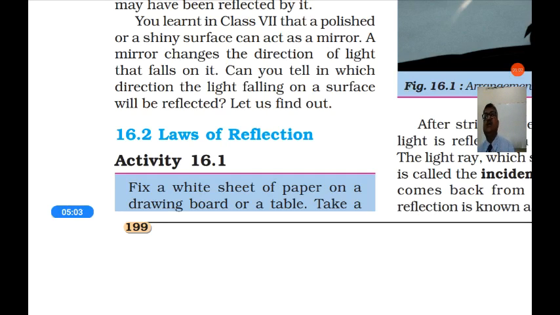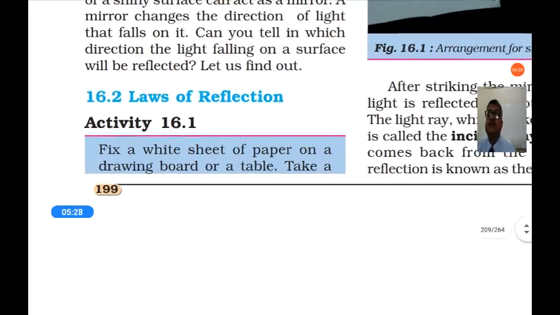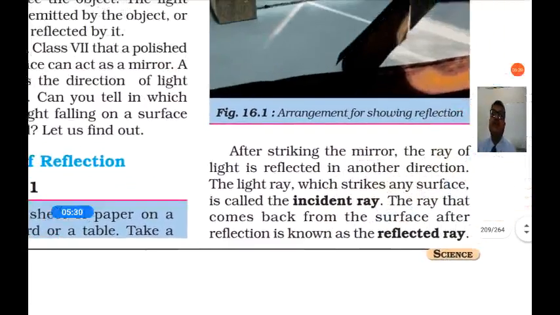A mirror changes the direction of light that falls on it. So after falling on the mirror and reflecting back, it changes the direction of the light. Can you tell in which direction the light that falls on a surface will be reflected? So in which direction the light travels after the reflection, we are going to study here. They are the laws of reflection.